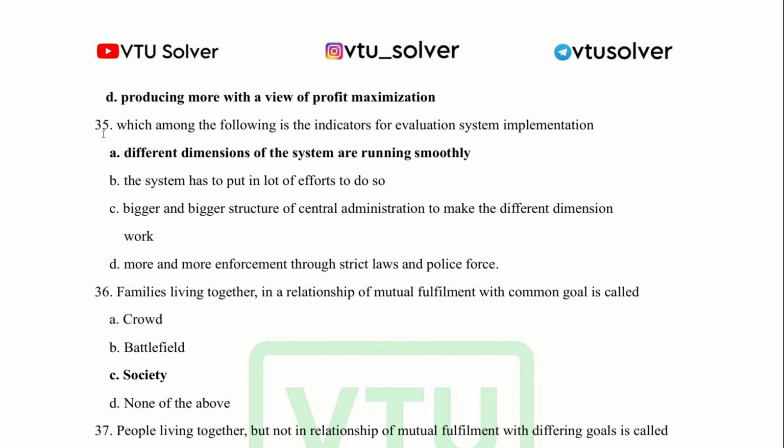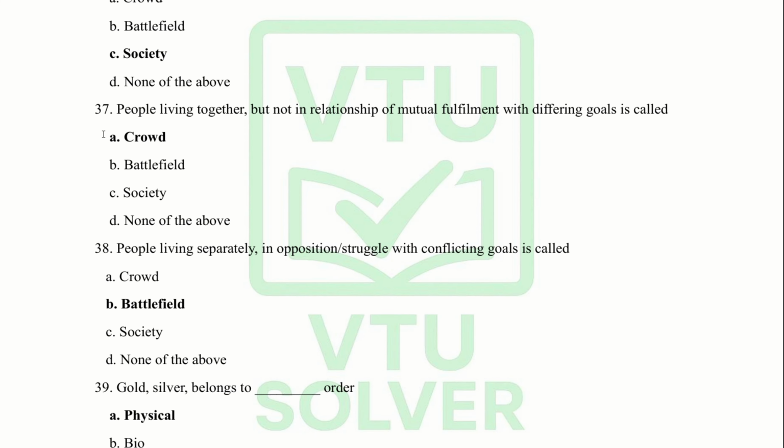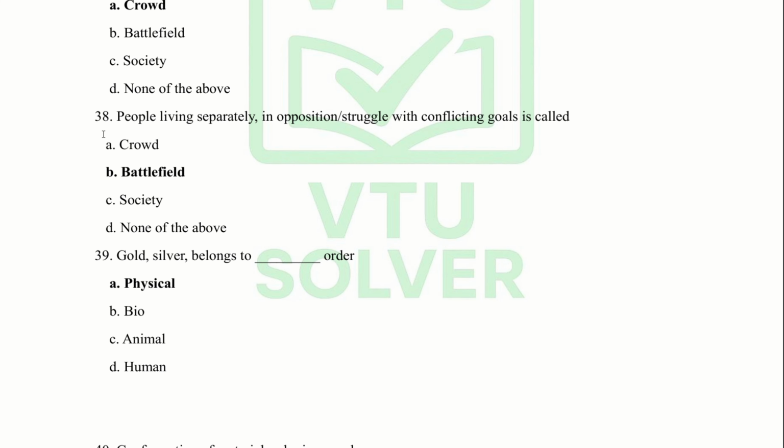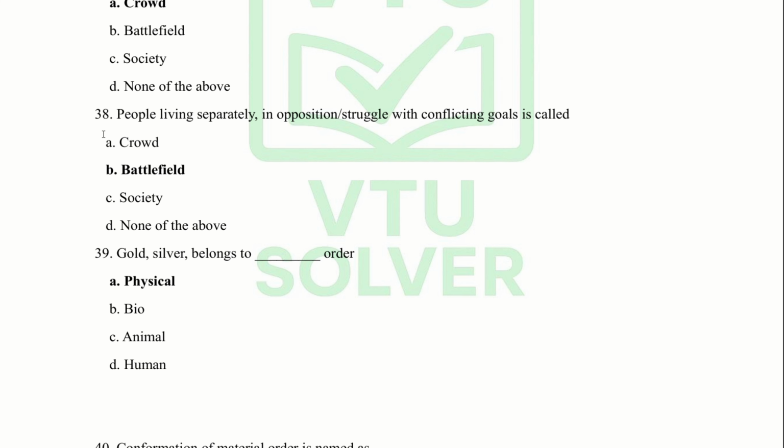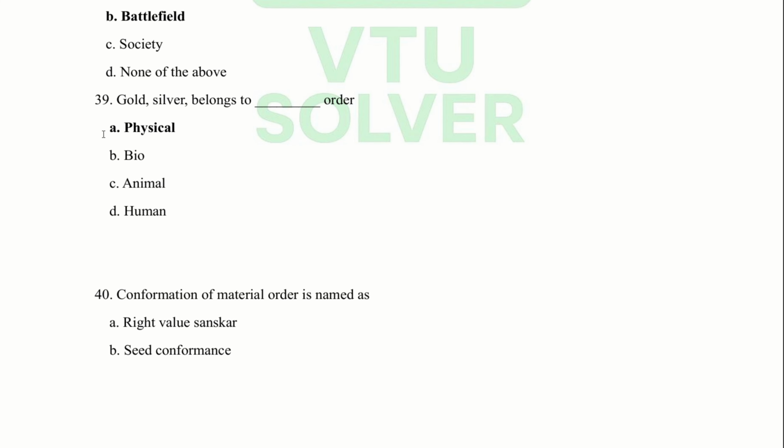35. Which among the following is the indirect indicator for evaluation of the system? Different dimensions of the system are running smoothly. 36. Families living together in a relationship of mutual fulfillment with common goals is called society. 37. People living together but not in a relationship of mutual fulfillment with different goals is called crowd. 38. People living separately in obsession or struggle with conflicting goals is called battlefield. 39. Gold, silver belong to dash order. Physical.